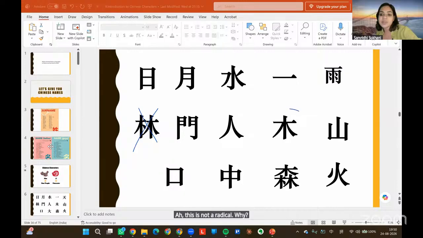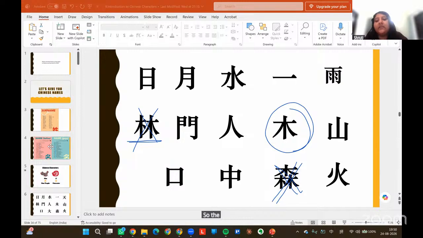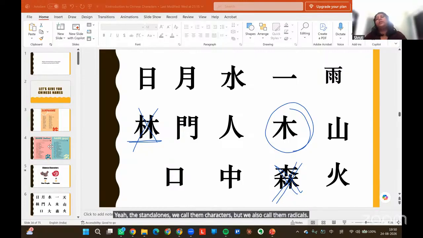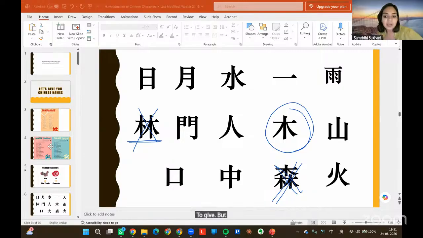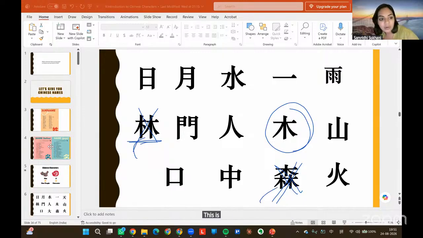Why? Because it's combining two radicals to form this. This is also not a radical. Rest, all of them are radicals. So the combined ones are characters and standalones are radicals. Standalones, we call them characters, but we also call them radicals. Characters and radicals both. ठीक है. बट अगर ये कॉम्प्लेक्स वाले जो हैं उसको मैं बोलूंगी कि अच्छा इसके अंदर ट्री रेडिकल आ रहा है, ऐसे बात करूंगी मैं. इसके अंदर 3 ट्री रेडिकल्स आ रहे हैं. दिस इज हाउ आई विल टॉक.